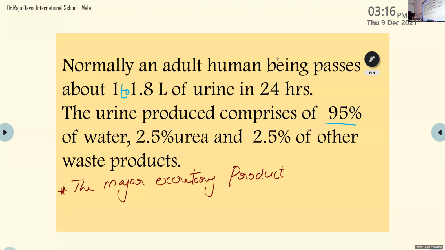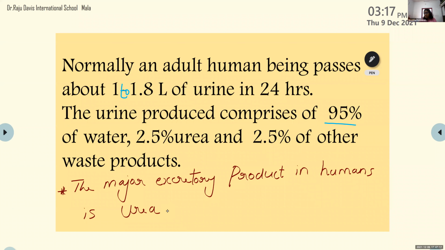Okay then, no problem. The major excretory product in humans is urea. And this urea is present in our urine. So 95% water, 2.5% urea, and 2.5% other waste materials.